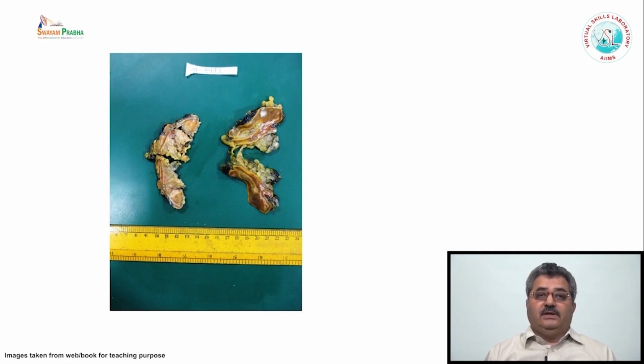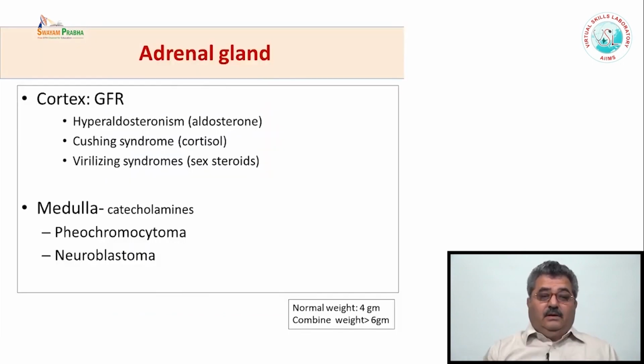In fact, each adrenal gland is composed of two glands, cortex and medulla. Both of them are actually derived from different germ layers. So there are two endocrine glands which fuse together to form one adrenal gland. The cortex is the predominant part. The medulla is very thin, comprising less than 10% of the total thickness.